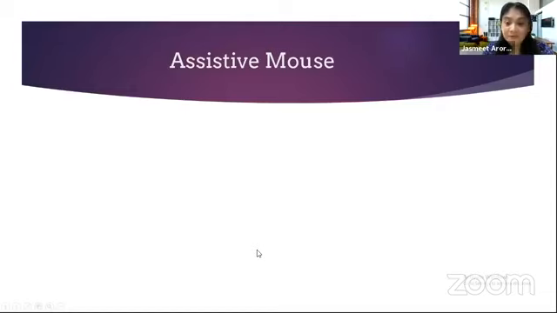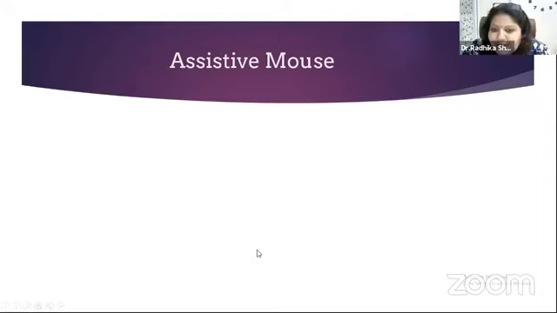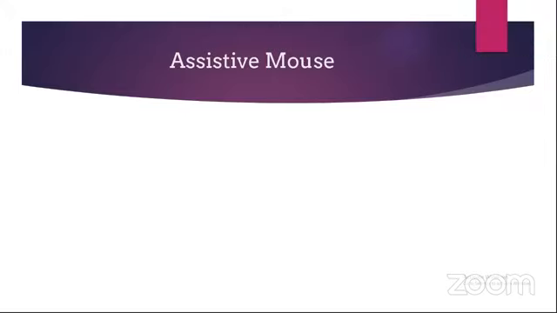Radhika, you had asked a question about assistive mouse, whether a child will be able to use it. Perfect. So do you think if I give your child an assistive mouse, will he or she be able to operate it at first go? Ma'am, would you be able to explain what an assistive mouse is?